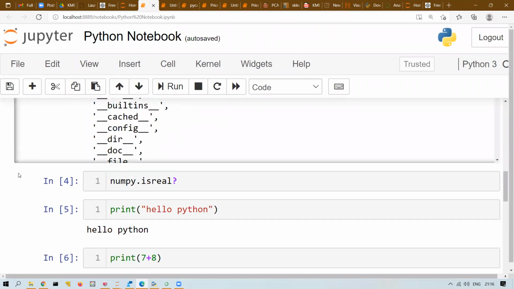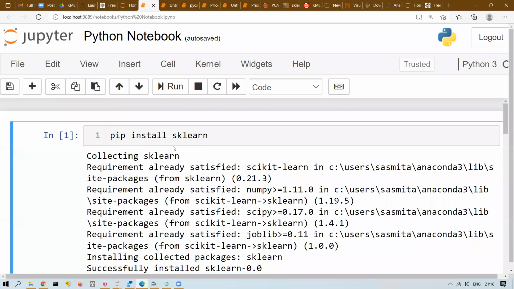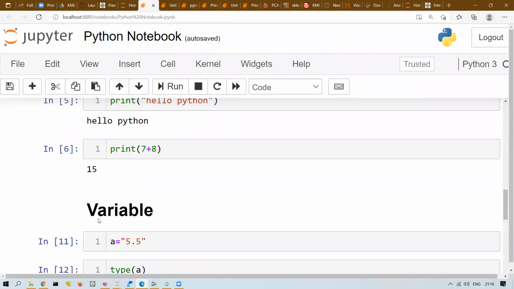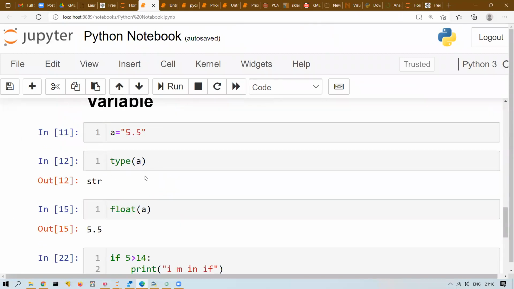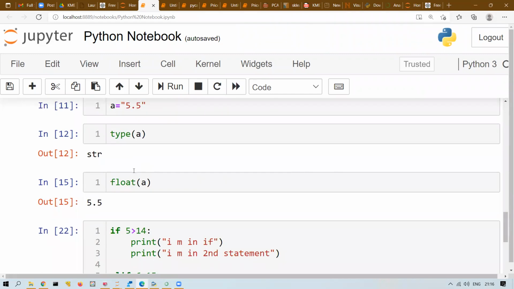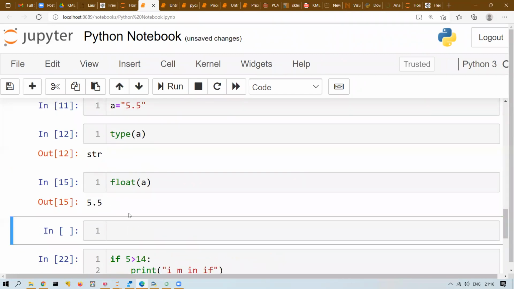So this is what we have seen in the last class. How to install, and then help and variable we have discussed. If else statement we have discussed. Okay, so we will be discussing input from keyboard. Right? Or maybe first what we will discuss is while loop, because we started loop, right?